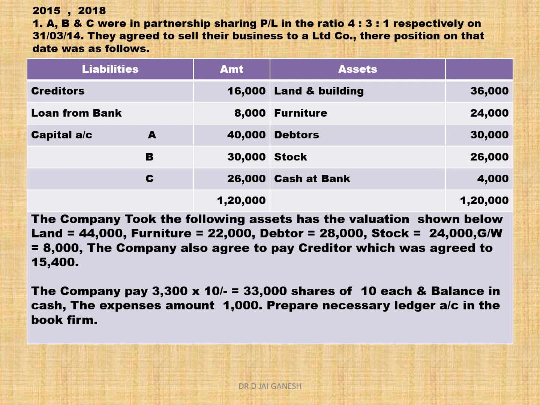The company also agreed to pay creditors, which was agreed at 15,400. The company pay 3,300 into 10, 33,000 rupee shares of rupees 10 each and balance in cash. The expenses amounted to rupees 1,000. Prepare ledger accounts in the books of the firm.